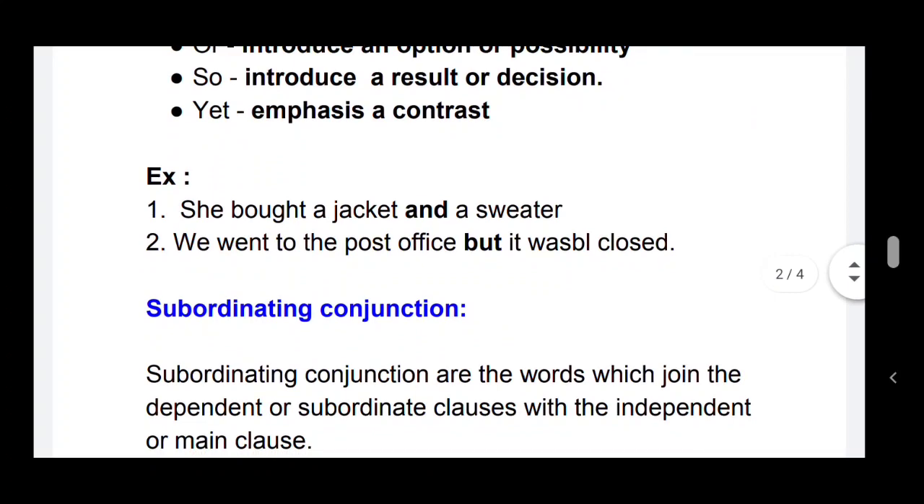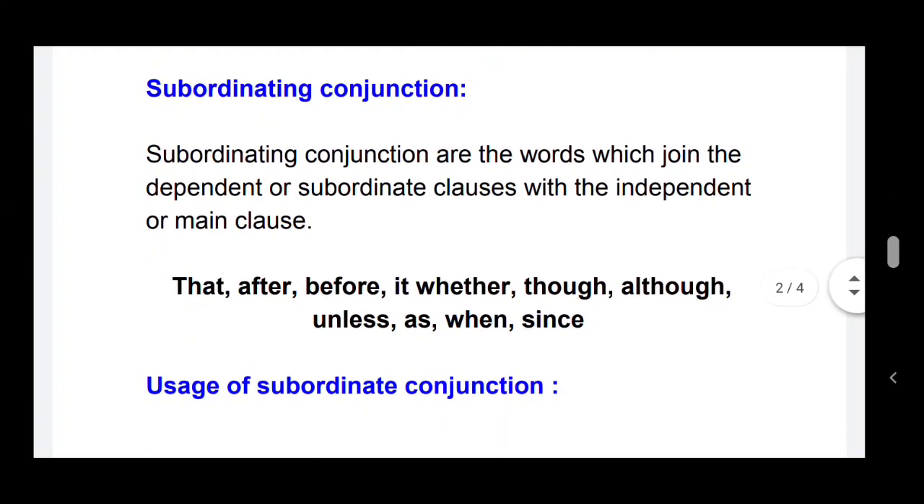So look at the examples here, children. She bought a jacket and a sweater. And the next example: we went to the post office but it was closed. The next one, subordinating conjunction.